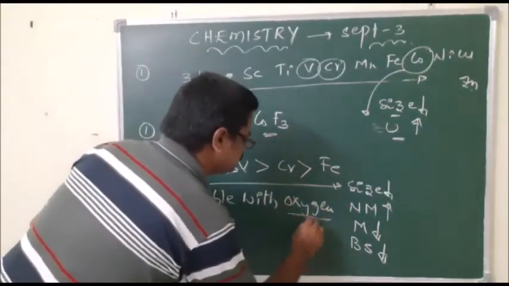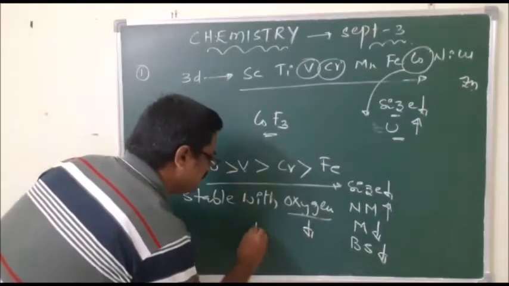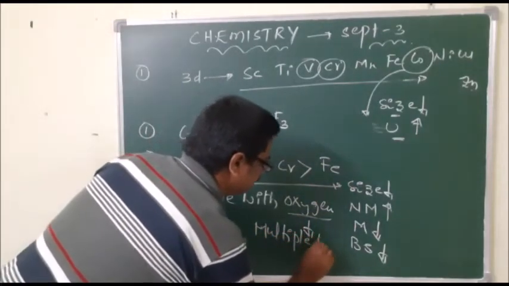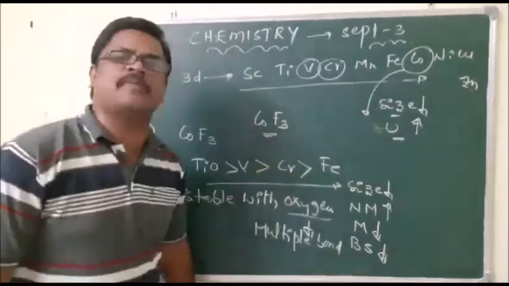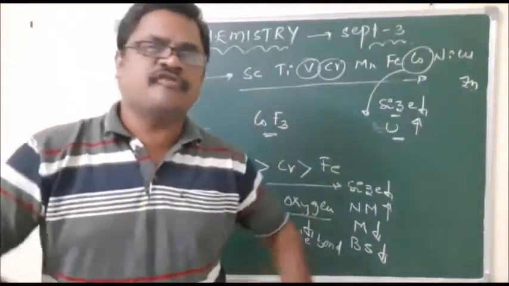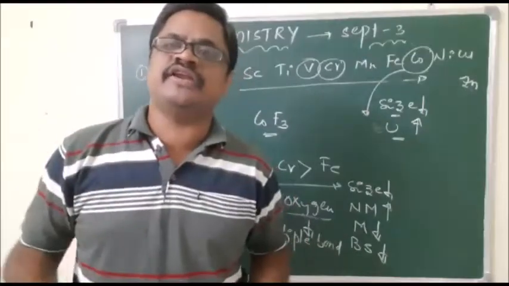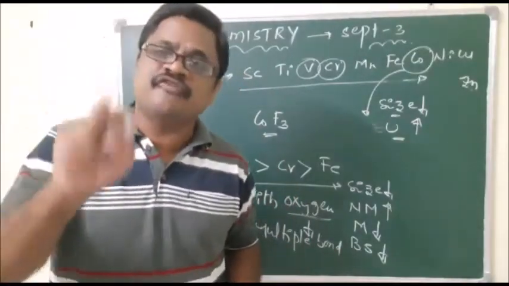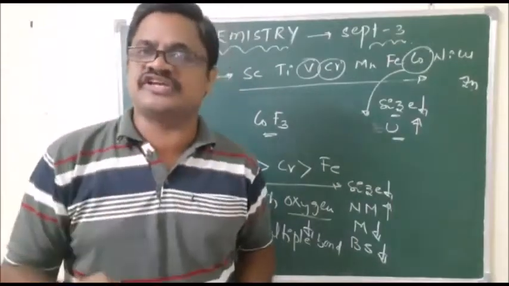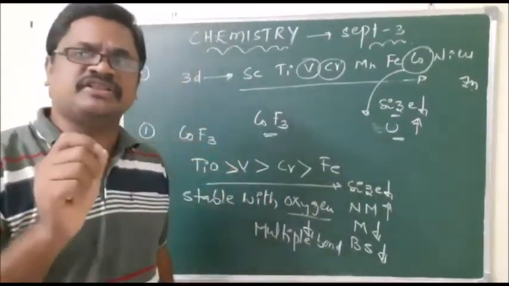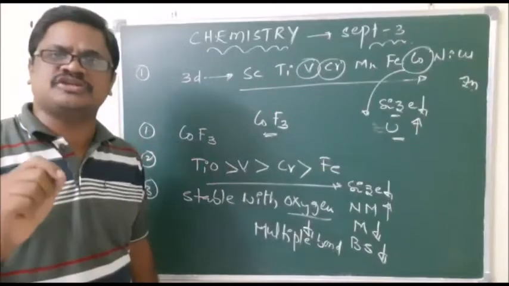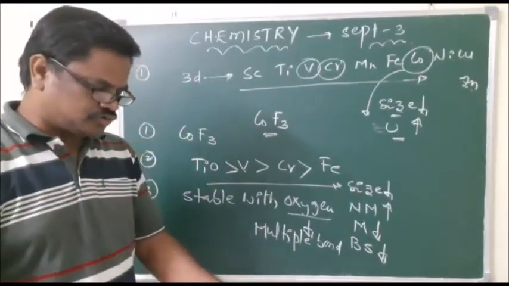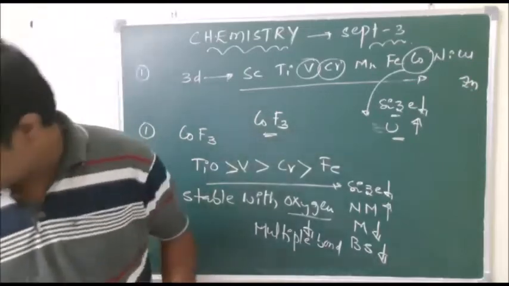The reason is that oxygen can form multiple bonds, whereas fluorine cannot, even though fluorine is a strong oxidizing agent. Fluorine can form a single bond, whereas oxygen can form a double bond. That means with fewer oxygen atoms, more valency is possible. So that's why oxides is correct.